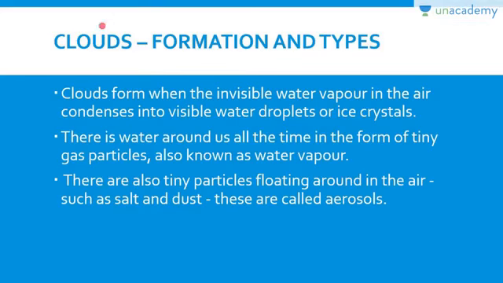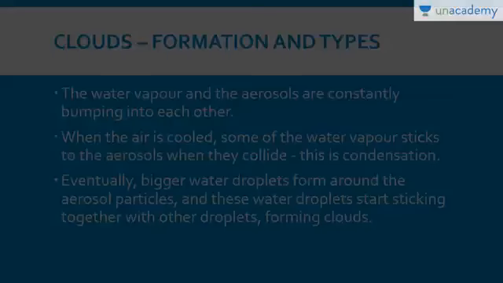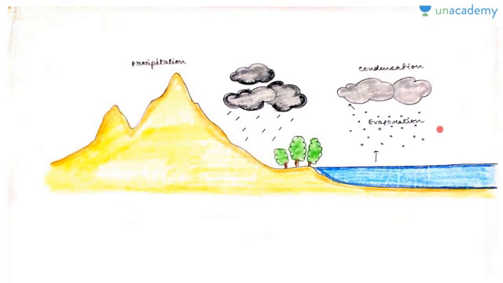So what are clouds? Clouds are floating water particles which are condensed and attached to tiny particles like dust and salt particles, right? But before understanding the concept of clouds, you need to understand three terms. One is evaporation, the second is condensation, and the third one is precipitation, right?